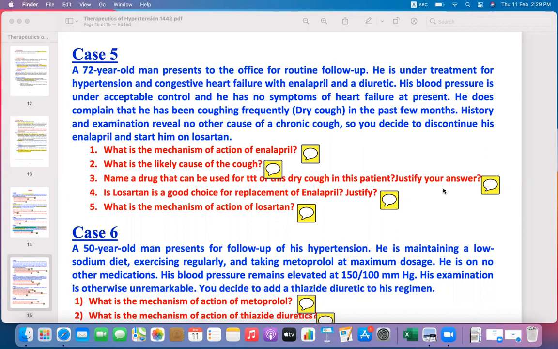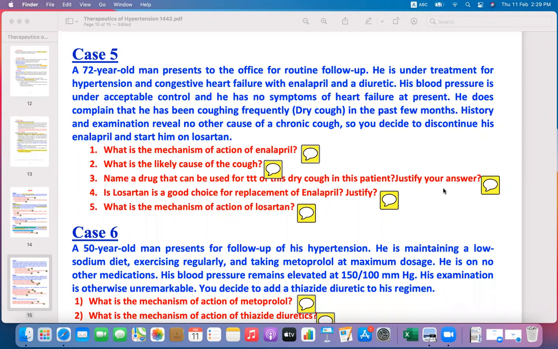We need to treat by using non-steroidal anti-inflammatory drugs. And amongst the non-steroidal anti-inflammatory drugs, Sulindac is most widely used because of its renal sparing effect.